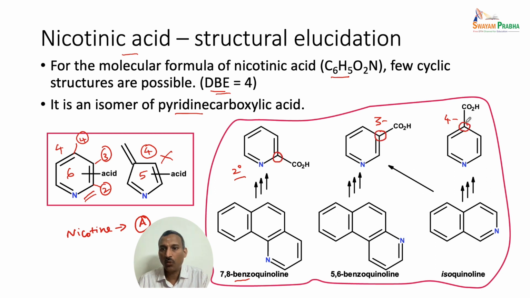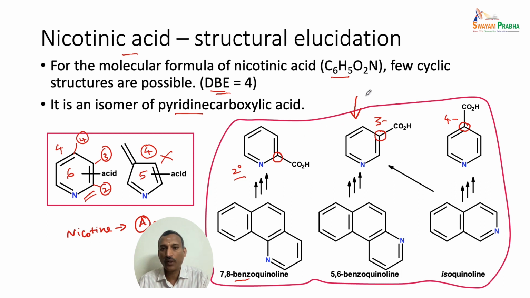So, a comparison was made between this nicotinic acid and all the 3 acids: pyridine's 2 position, 3 position and 4 position carboxylic acids. By the comparison it was found that the nicotinic acid was matching with the pyridine 3 carboxylic acid.